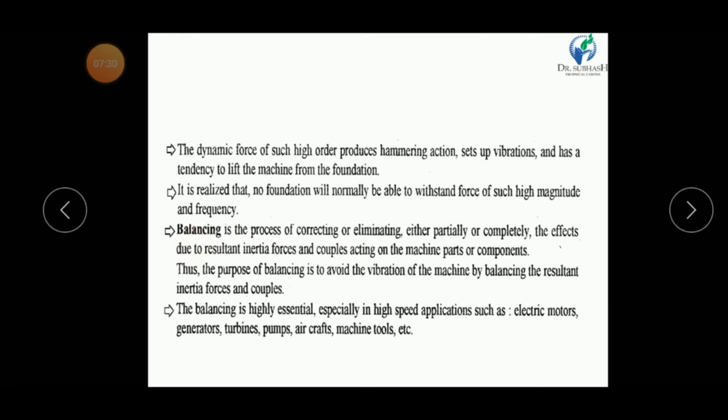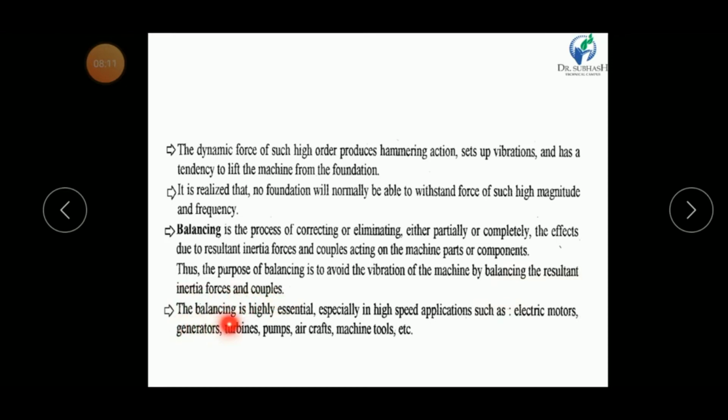Now, what is balancing? Balancing is the process of correcting or eliminating, either partially or completely, the effect due to the resultant inertia forces and couple acting on machine parts or a component. Thus, in a simple way, in balancing our aim is to reduce or eliminate unbalanced forces in the machine parts. The purpose of balancing is to avoid vibration of machines by balancing the resultant inertia forces and couple.